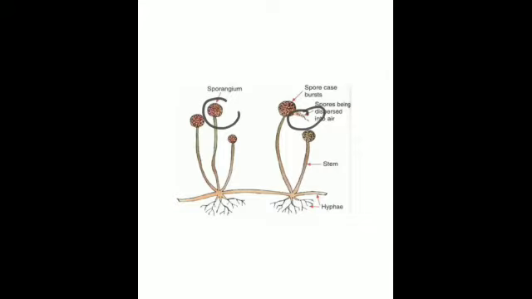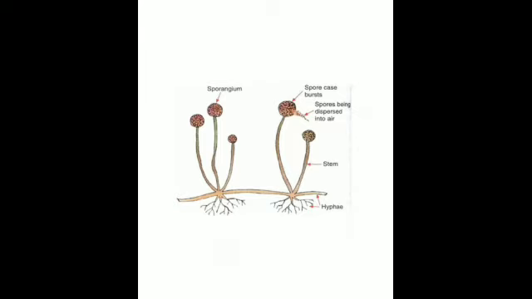Then spore formation: certain non-flowering plants like mosses and ferns reproduce by forming spores. How are these spores formed? They are produced by a round structure which is called the sporangium, and when this sporangium bursts, its wall breaks open, the spores are dispersed, and when these spores get proper conditions for germination, they germinate to produce a new plant. In this case it is mosses or ferns.